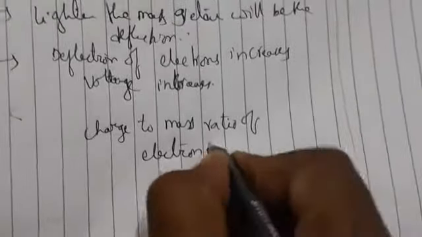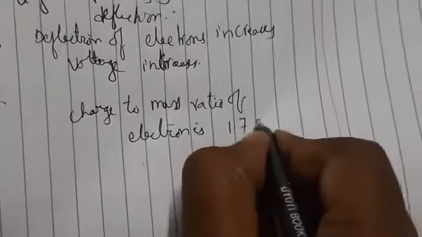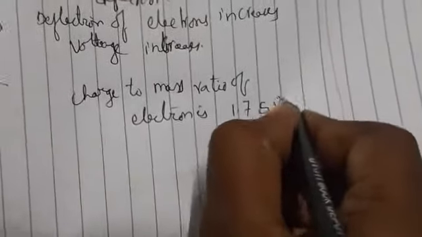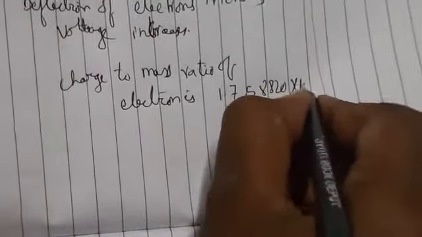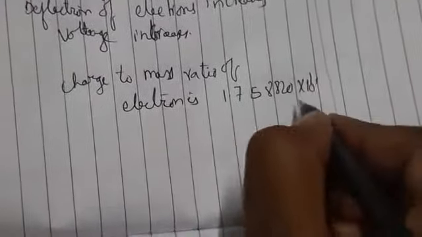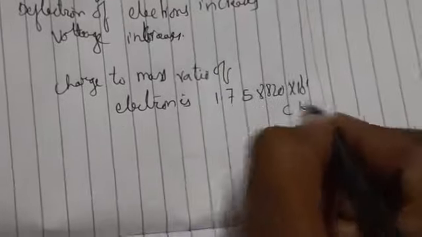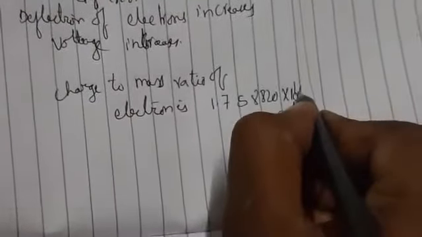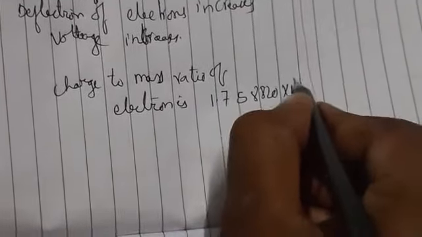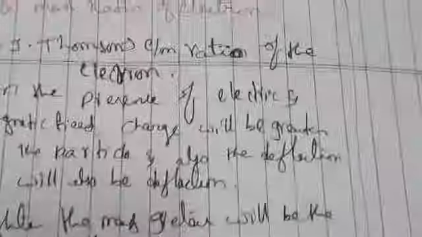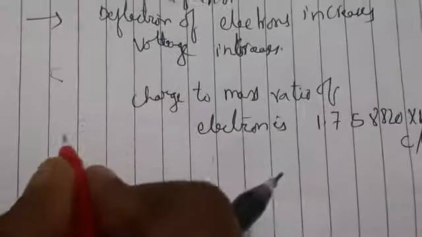So what is the value he has given? 1.758820 into 10 to the power 11 coulombs per kg. So this is the value they have given. Okay, so this is about the charge to mass ratio.